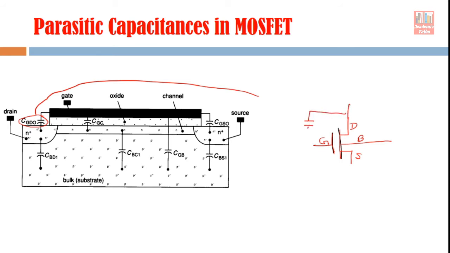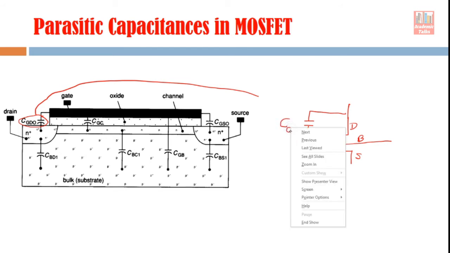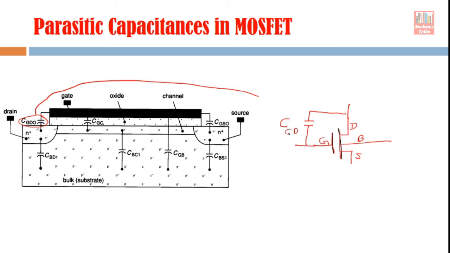Like this. This is CGD, gate drain overlap capacitance. Now this gate on the other side is connected to source also through this gate source capacitance. Gate source overlap capacitance. Now again go to drain.